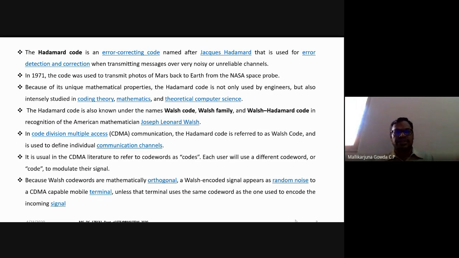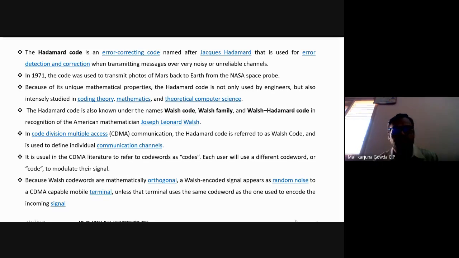In CDMA communication, the Hadamard code is referred to as the Walsh code and is used to define the individual communication channels. Depending upon how many Hadamard codes there are, I can say that many CDMA communication channels are available in that particular cell.